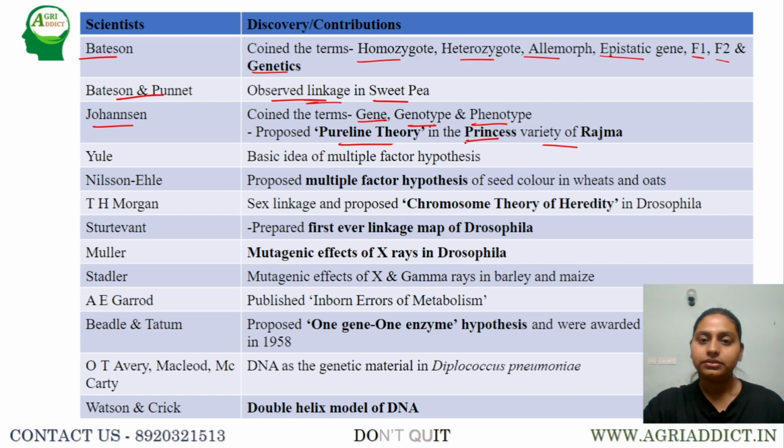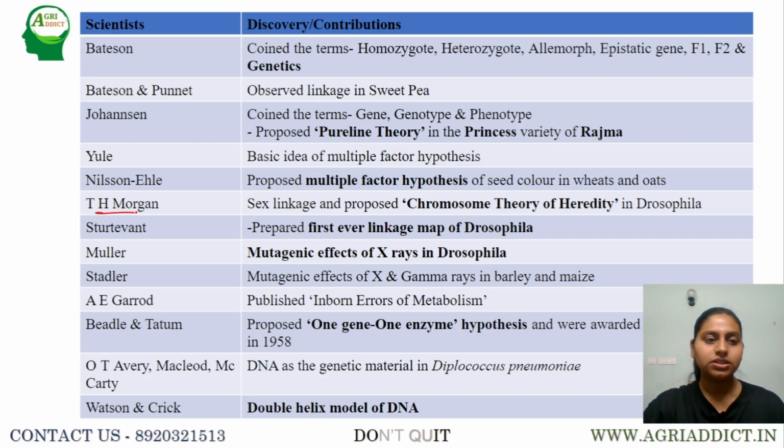Like, remember that it was in the Prince's variety of the Rajma. Next, coming to Yule. Yule was the one who gave the basic idea of multiple factor hypothesis, where he said that there are certain quantitative characteristics which are controlled by multiple genes, and these multiple genes will have the cumulative effect. He gave the basic idea, but it was experimentally proven by Nilsson and Ehle, where they used the seed color in wheat and oats, and they said that it is controlled by many genes.